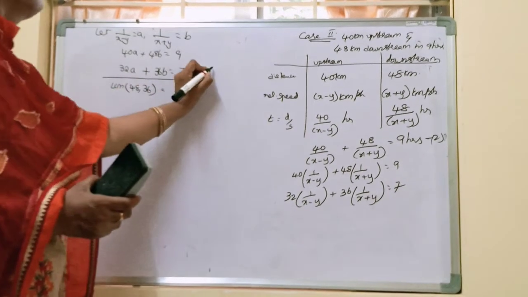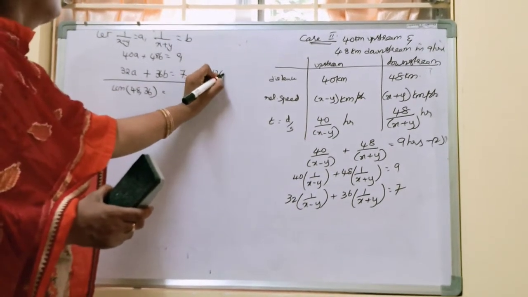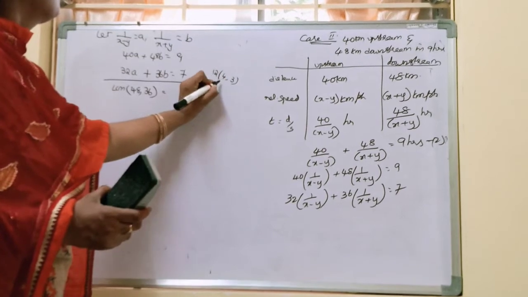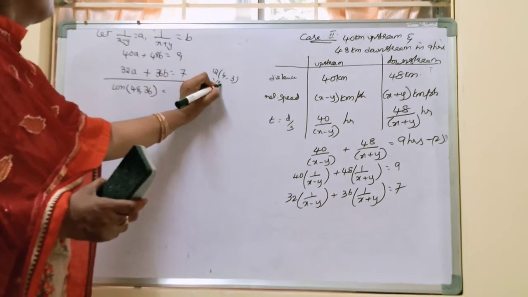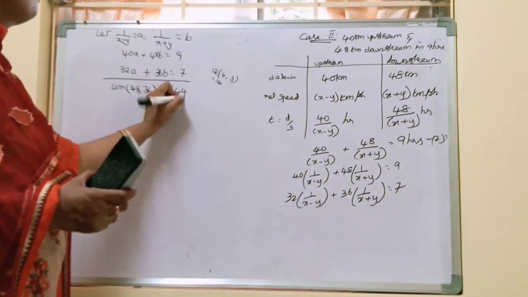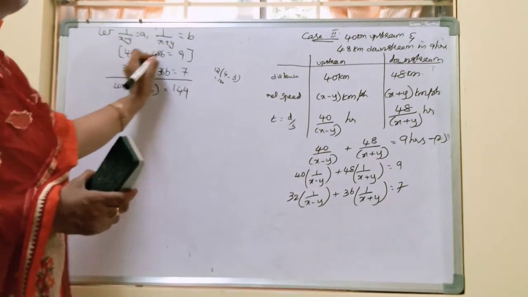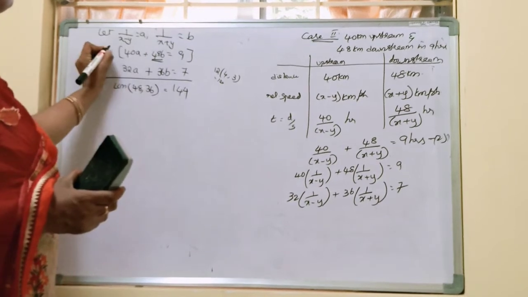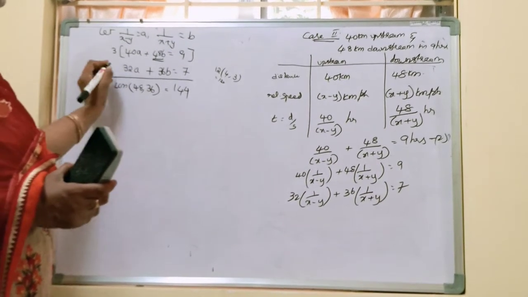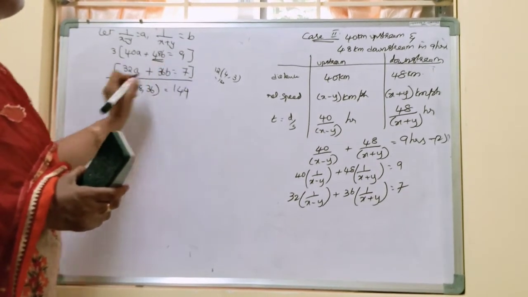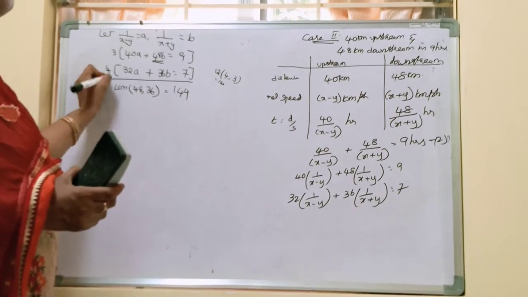So the LCM will be equal to how much? 12 goes 4 times, 3 times. So this is 12 12s, 144 is the LCM. To get 144 here, with what should it be multiplied? 3. To get 144 here, with what should it be multiplied? 4.